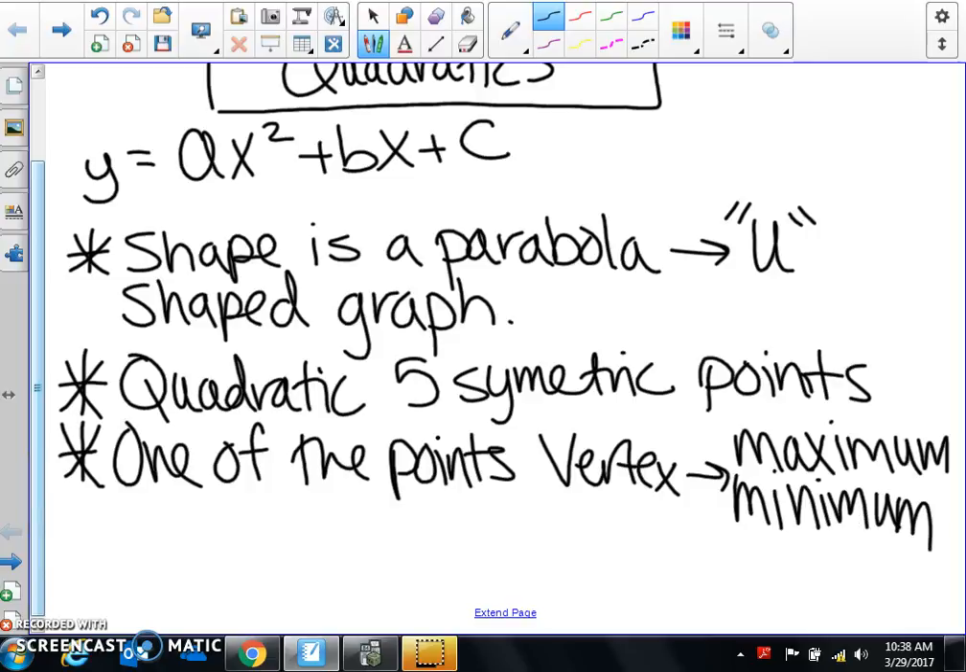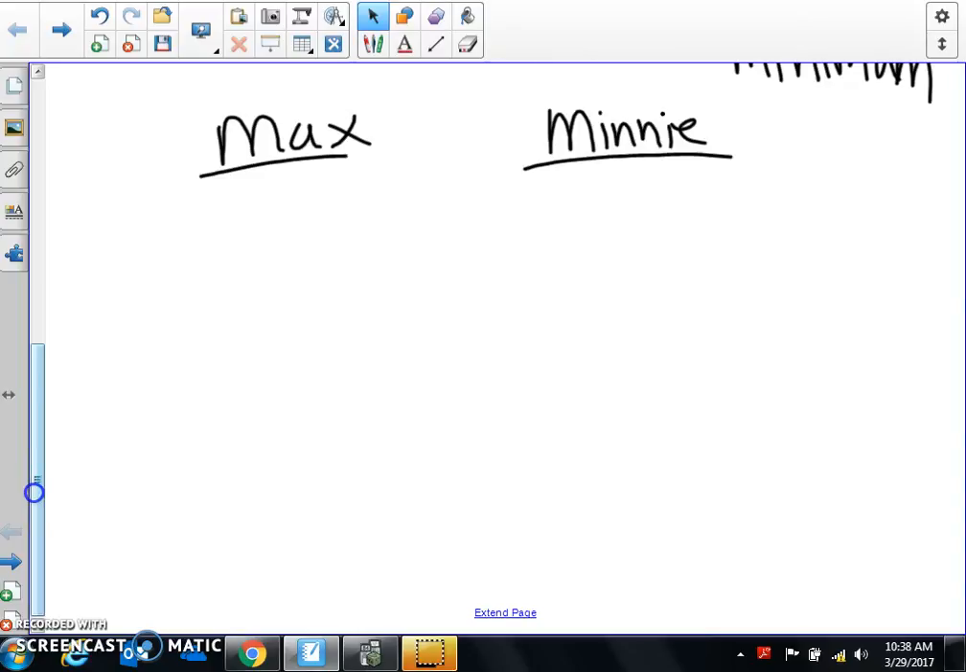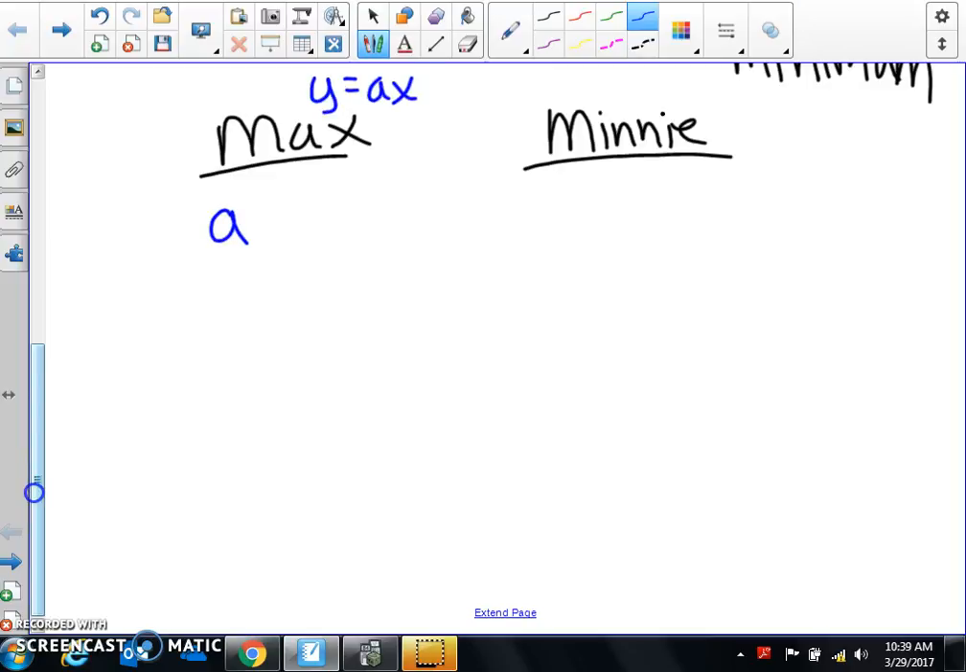So speaking of that, let me go ahead and tell you the story of Max and Minnie. Okay, so here's Max and here's Minnie. All right, so here's the story of Max and Minnie. Max, it all has to do with their A's. And let me actually rewrite the y equals ax squared plus bx plus c. And here's, for Minnie, let's do her in red. Okay, so Minnie is always positive.